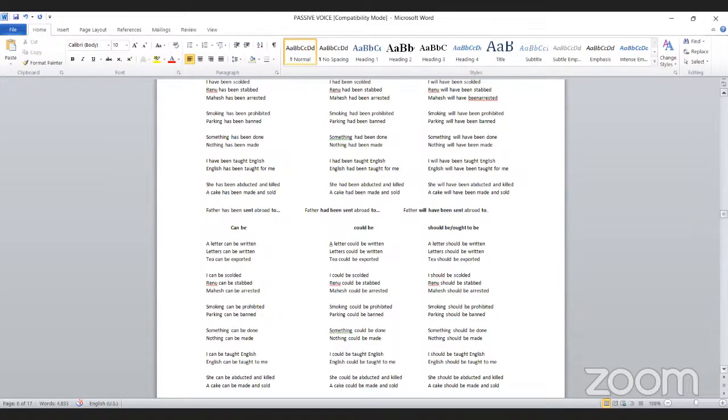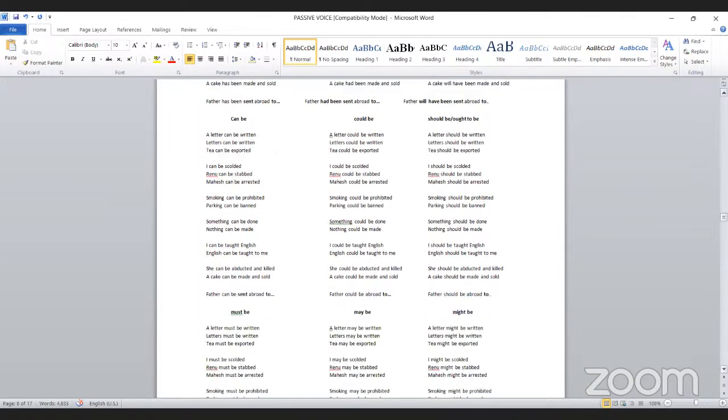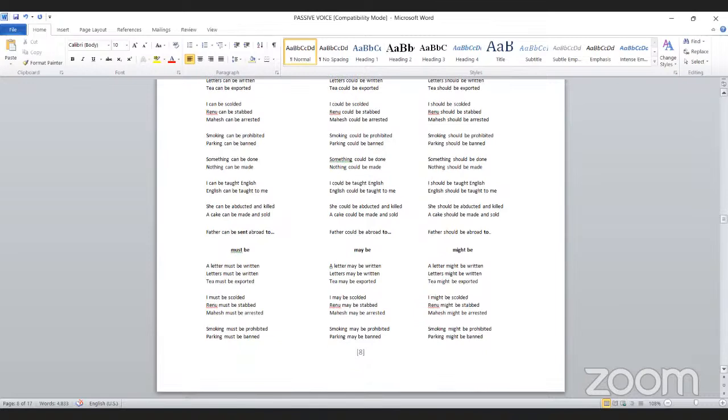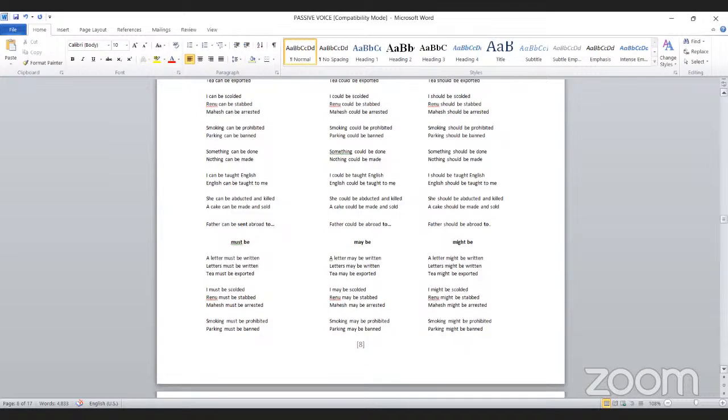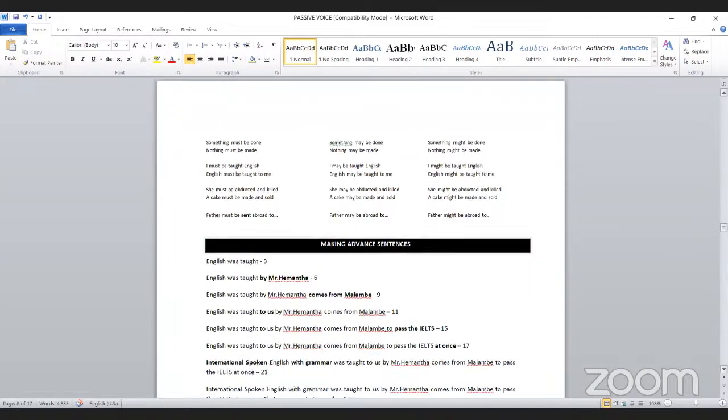Modal verbs: how does should come out, right? A letter should be written, a letter should be written. Then how does must be come? A letter must be written, a letter may be written, a letter might be written.